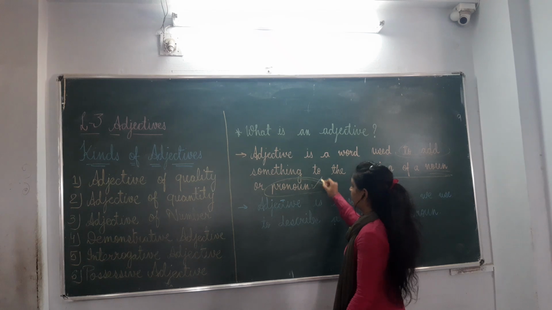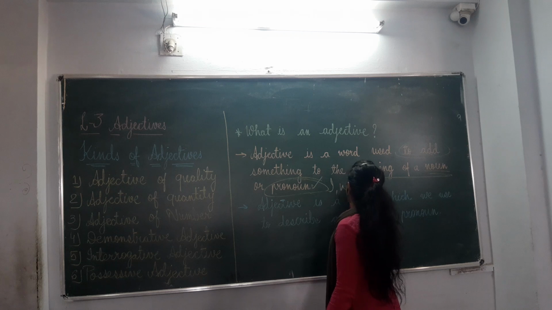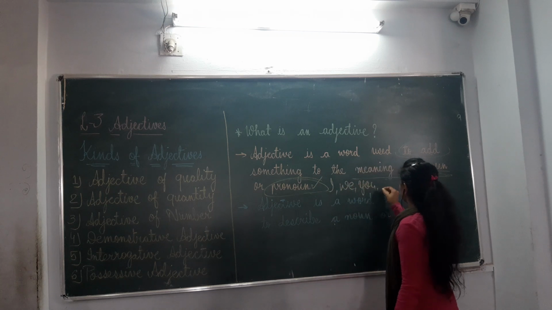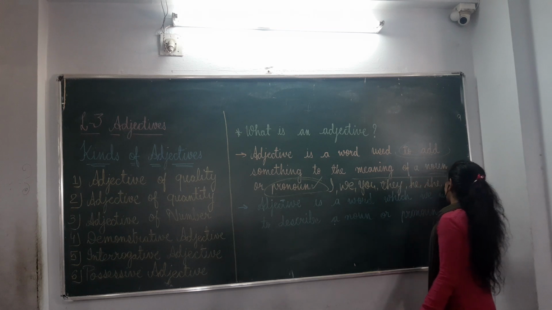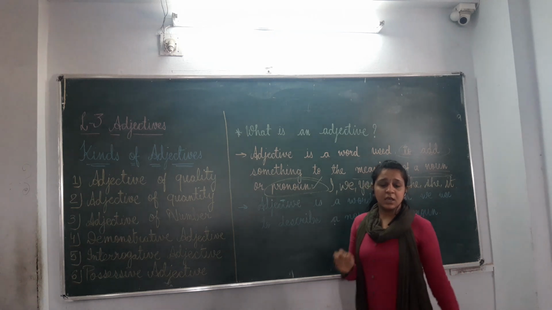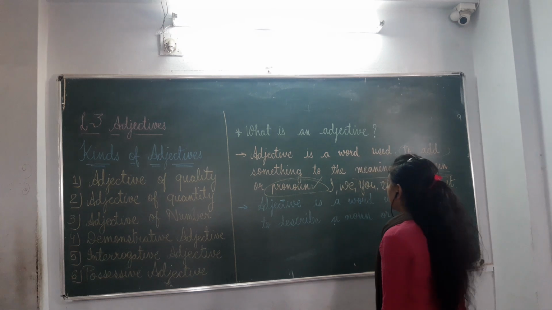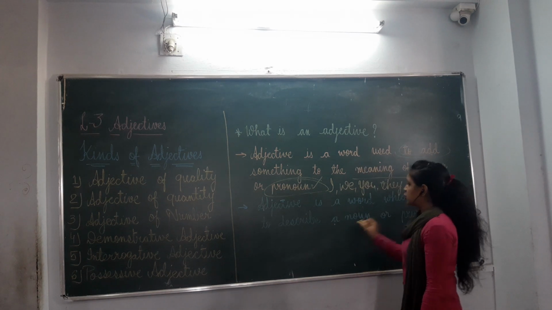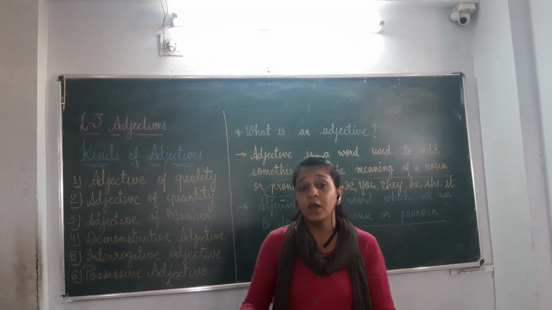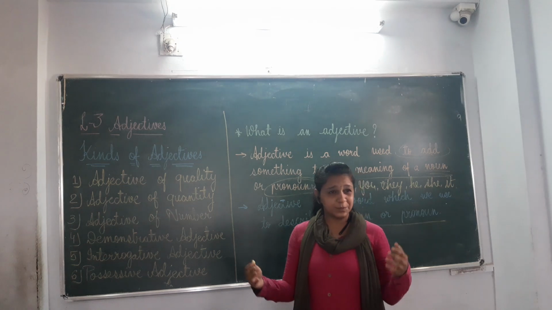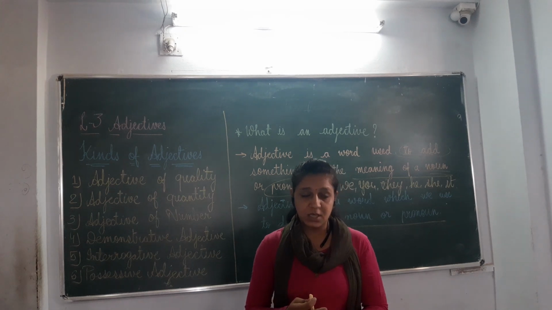And what is a pronoun? There are various pronouns like I, we, you, they, he, she and it. Basically, a pronoun means the word which we use in place of a noun. Adjective is a word which we use to describe a noun or pronoun. When we want to describe something about a noun, the quality, quantity and the number and all of a noun or pronoun, they are adjectives.